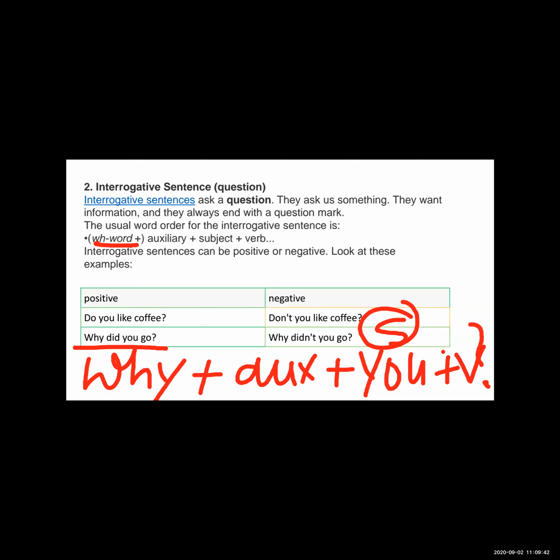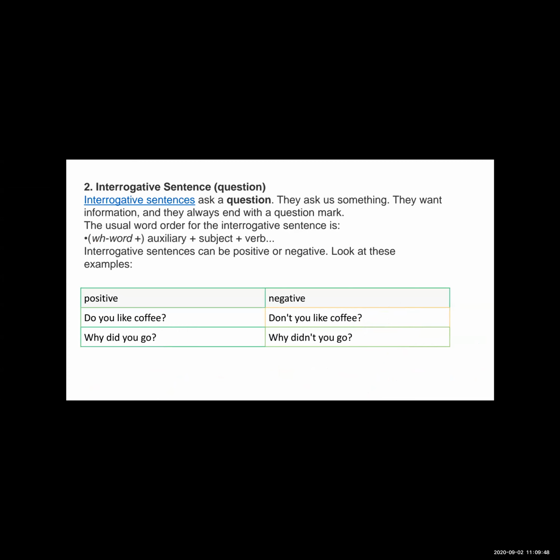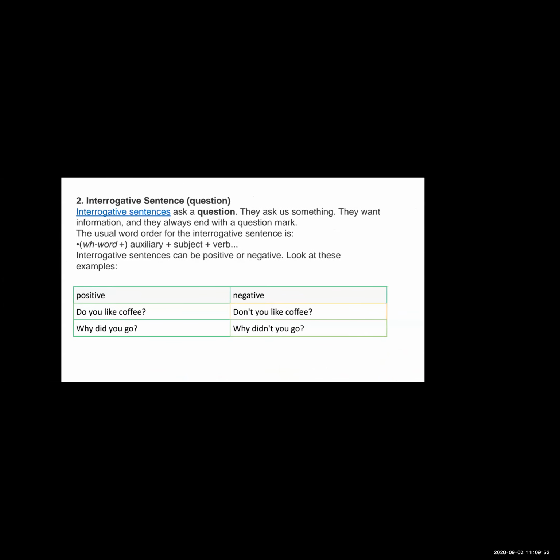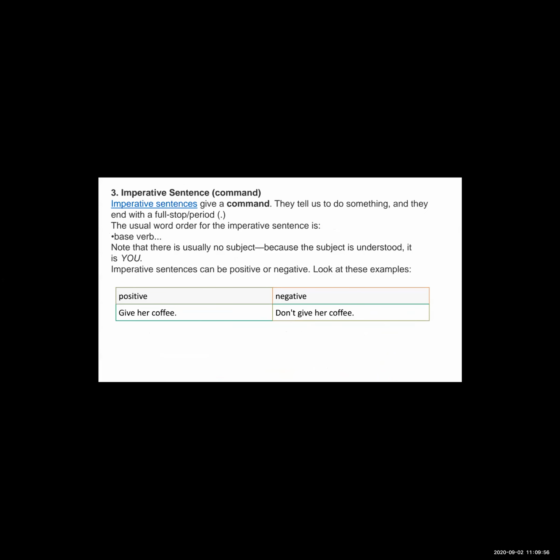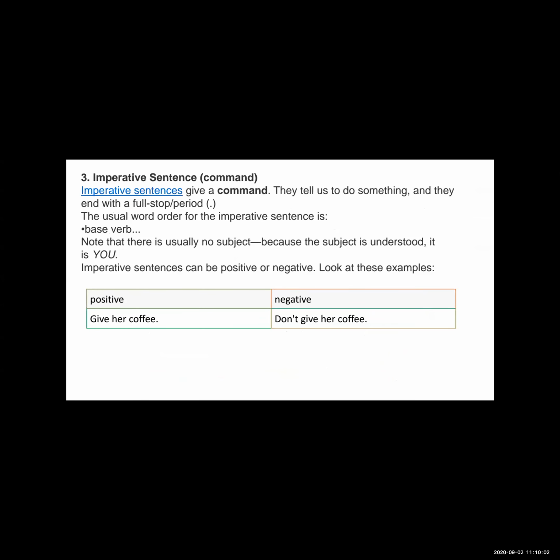Now see the next one, the imperative sentence. What is meant by an imperative sentence? An imperative sentence is a command sentence or order sentence.